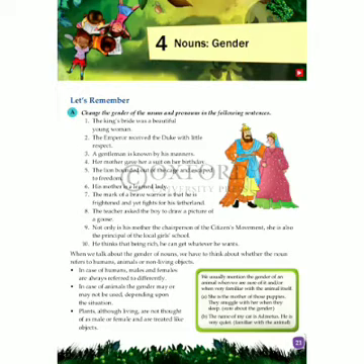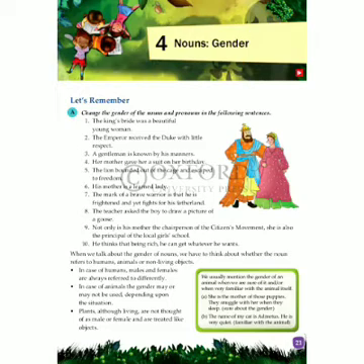Now question number 5. The lion bounded out of the cage and escaped to freedom. So lion will become lioness. Next, his mother is a learned lady. So mother will become father. Lady will become gentleman. And 8th one, the teacher asked the boy to draw a picture of a goose. So, boy will become girl and goose will become gander.